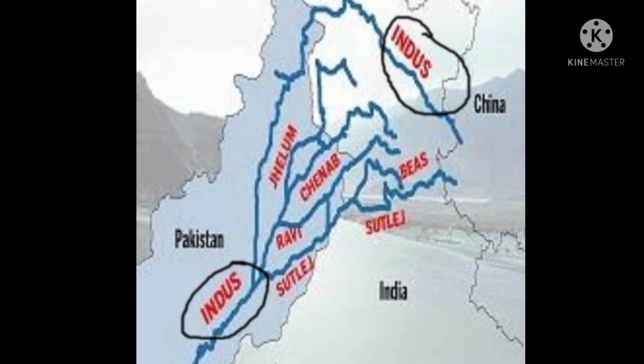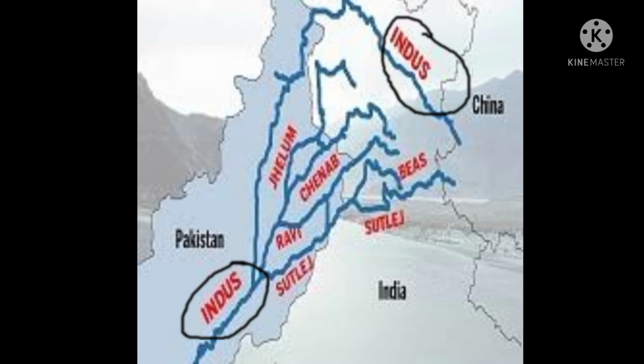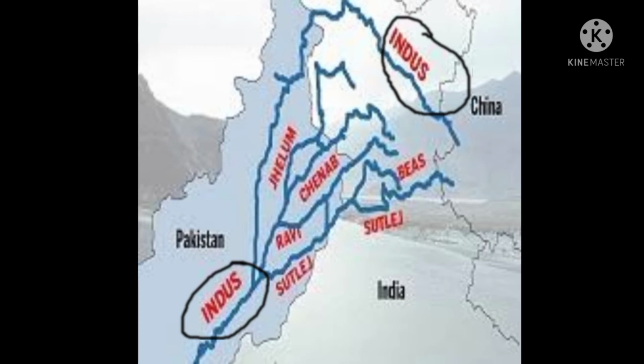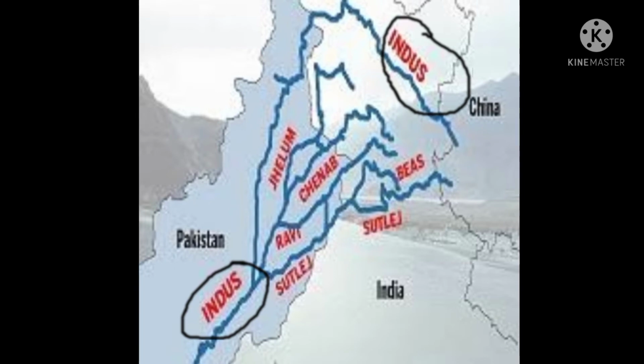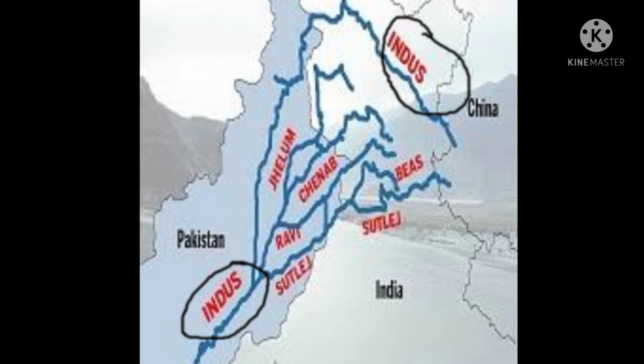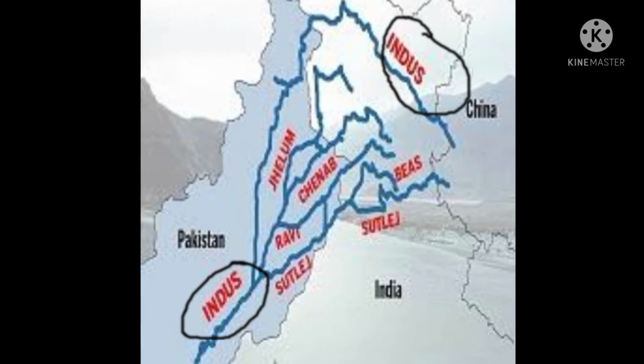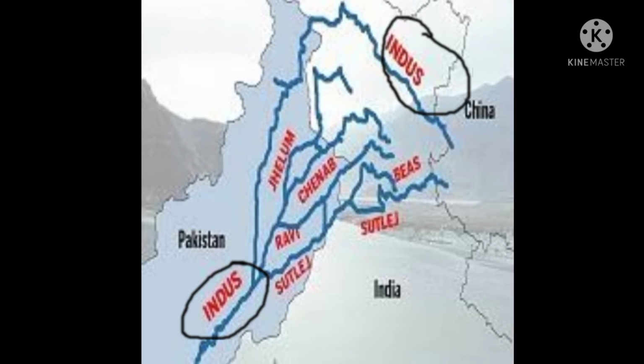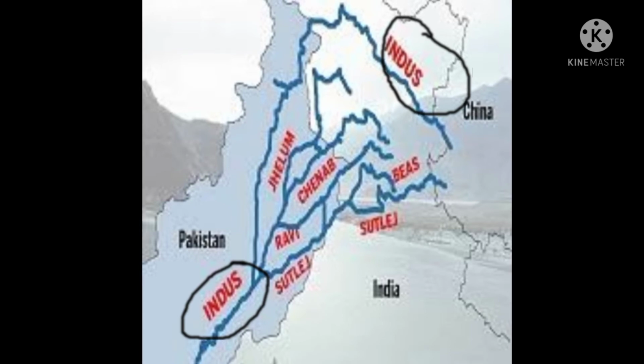It is one of the longest rivers in the world. It is also known as Sindhu, children. It flows through China, in India, Ladakh, and Pakistan. It originates, means the starting place, children. It originates in Lake Kailash Mansarovar, runs through the Ladakh region of India and then flows entirely through Pakistan to merge into the Arabian Sea near the port city of Karachi in Sindh, children.